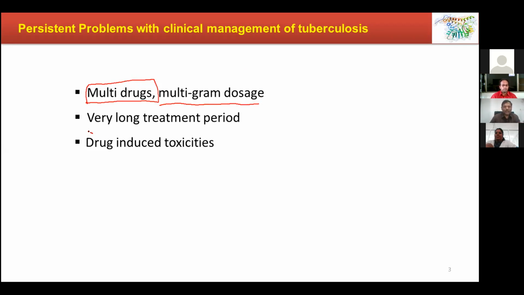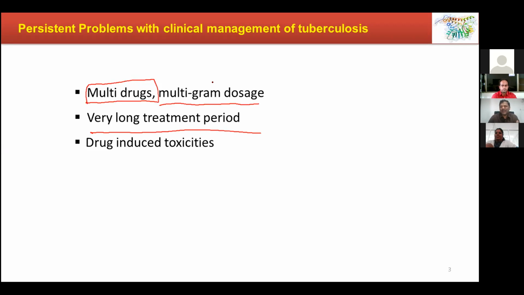The next one is a very, very long treatment period. You will be surprised if I say that with INH, rifampicin, and ethambutol alone, you can have smear negative, which means when you give this formulation to a patient, within 1 week to 10 days the sputum will become smear negative because you don't find the TB strain anymore. But as you all know, TB sleeps inside our body, inside macrophages, inside the bone marrow, inside the lipophilic tissues. So we need to kick them out of our system.